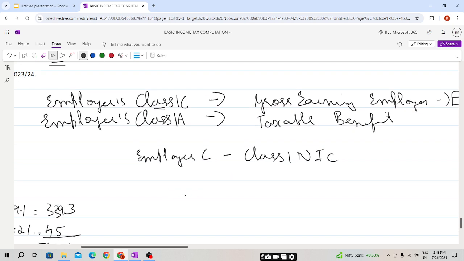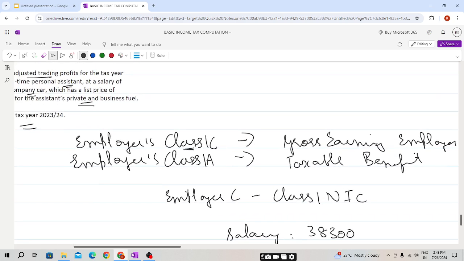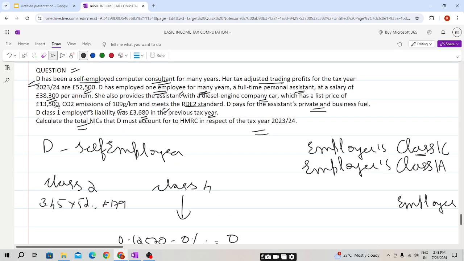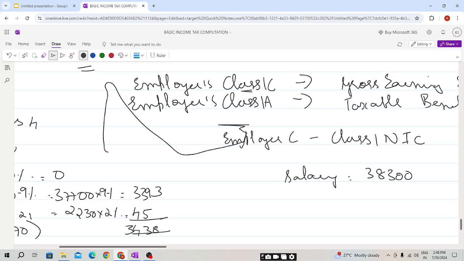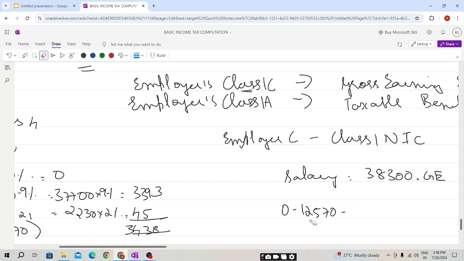Now gross earnings: as they have mentioned, the salary is 38,300, and the other benefit was a car and private fuel, which will come under taxable benefits. So salary is our gross earnings. The 0 to 12,570 limit is for the employee, so please do not confuse.